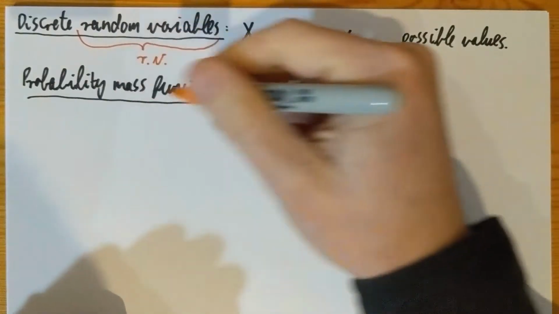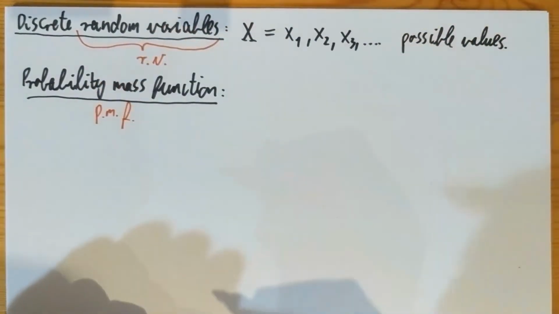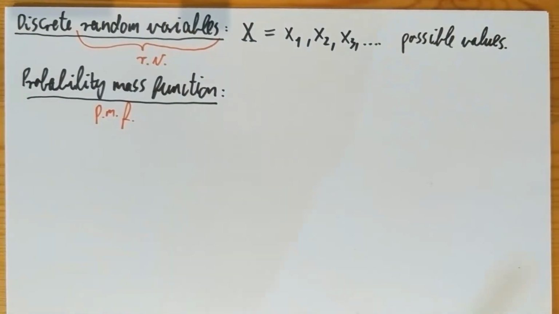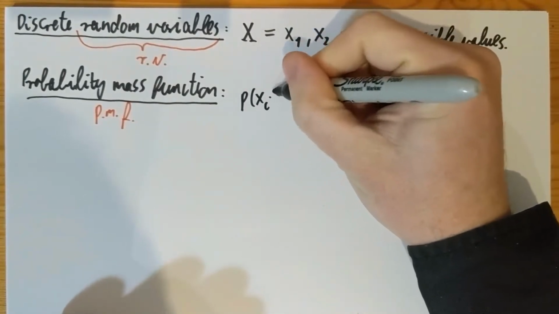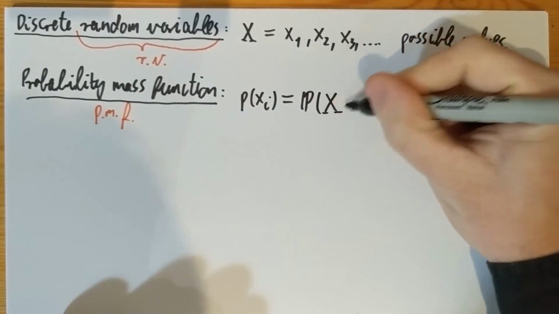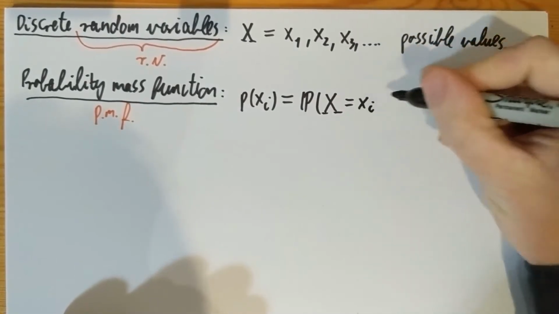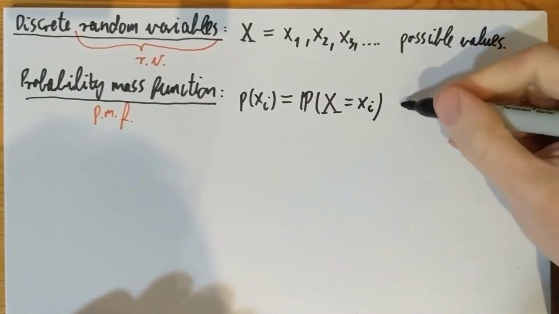So I'm going to add that here, PMF, probability mass function, is just the probability of these particular values taken by X. So p of xi is just going to be the probability that X happens to be that particular xi. These are probabilities, so obviously they are non-negative.